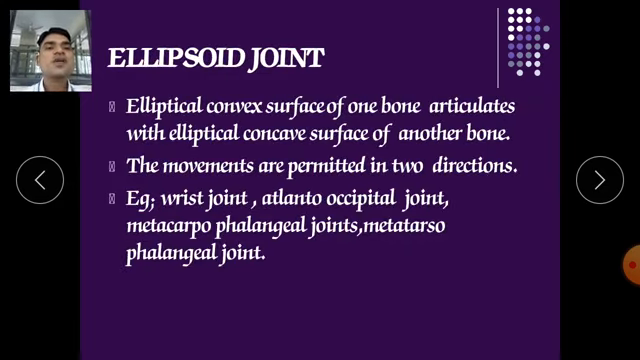Ellipsoid joints: the elliptical convex surface of one bone articulates with the elliptical concave surface of another bone. The movements are permitted in two directions. For example, the wrist joint, atlanto-occipital joints, metacarpophalangeal joints, and metatarsophalangeal joints. They are the examples of the ellipsoid joints.